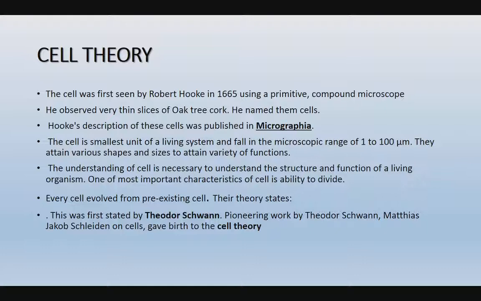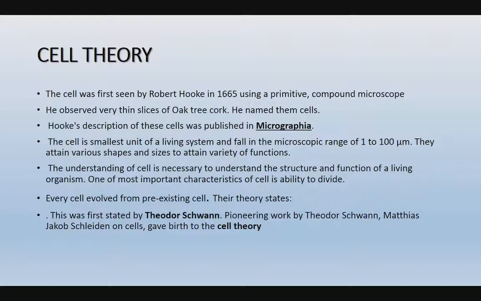The word cell means a hollow space. The cork cell is a dead cell. It doesn't contain any protoplasm, it is an empty cell, so he called it a cell. The cell is the smallest unit of the living system and falls in the microscopic range, from 1 to 100 micrometers in size. They are very minute structures. They attain various shapes and sizes to perform a variety of functions, so the size may vary based on function, and they may be modified.